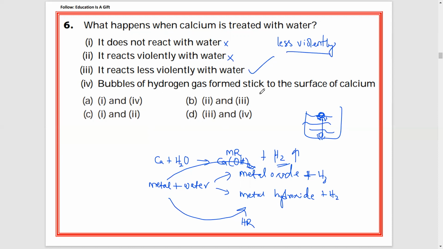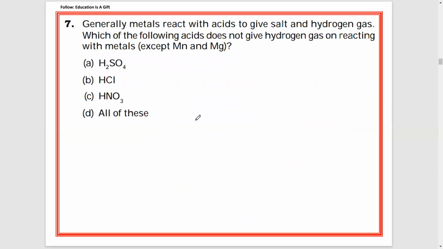Bubbles of hydrogen gas form and stick to the surface of calcium. So after sticking, what is happening? That calcium floats over the water surface. So this is also a correct option. 3 and 4. Where can you find 3 and 4? D, 3 and 4.